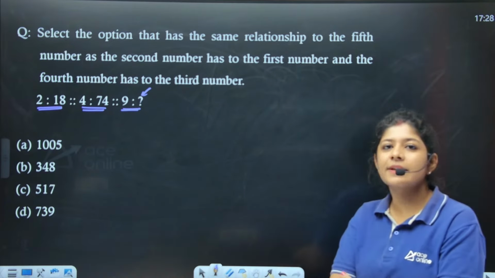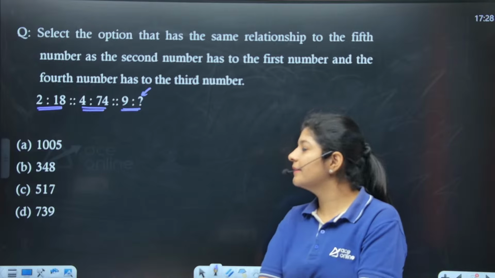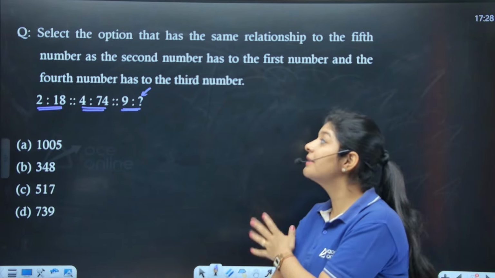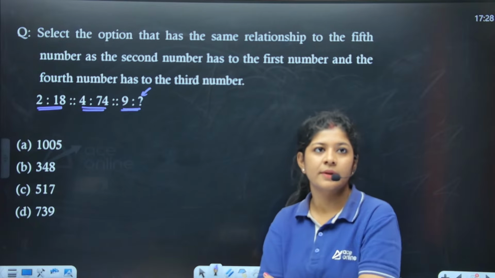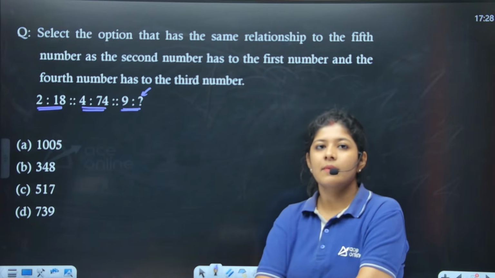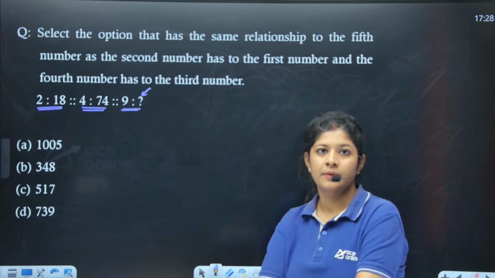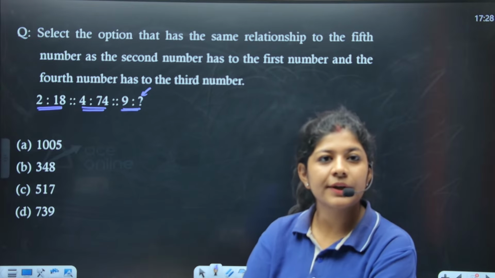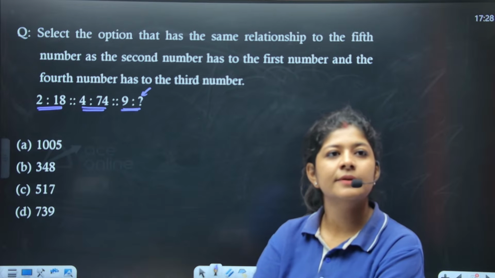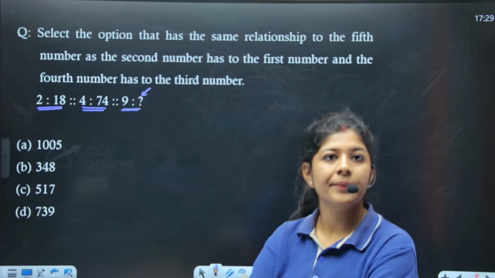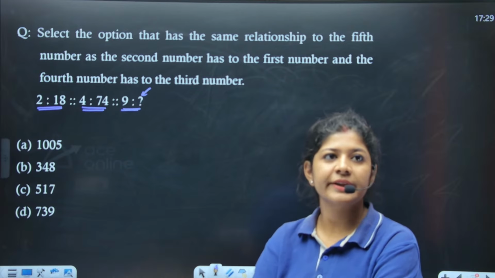The logic is very simple. If you are able to relate the numbers, then you can easily identify the logic. Okay, so very good, Rakesh. Anyone else? Very good, Nishant.